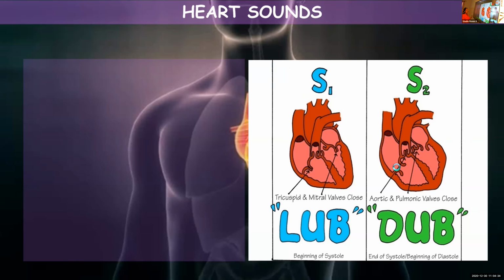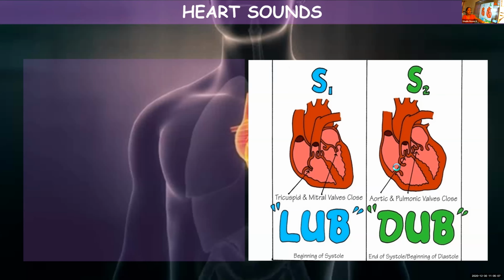The first one is lup, dup, lup, dup. This sound gets repeated. And why is this sound being produced? It indicates the closure of valves. When the valves get closed, the sound is produced. The first sound, lup sound, is produced when the tricuspid and bicuspid valves close. And dup sound is produced when the semilunar valves, that is aortic and pulmonary valves, close.